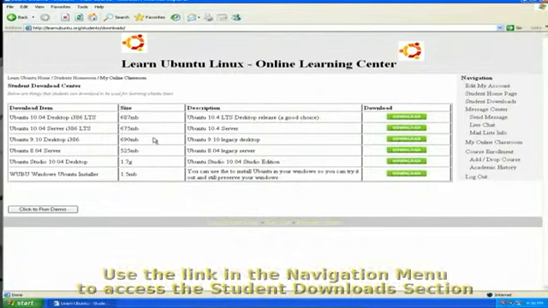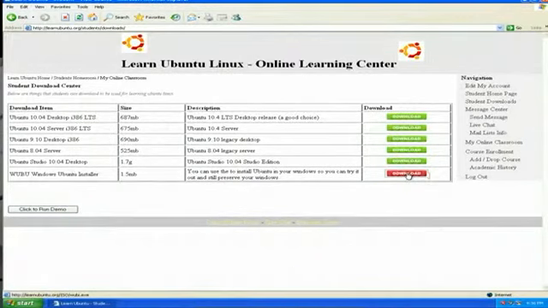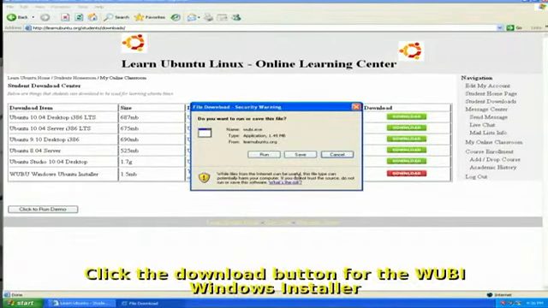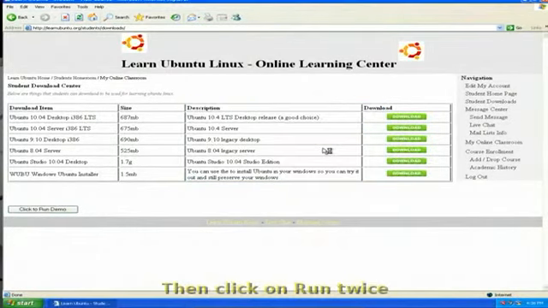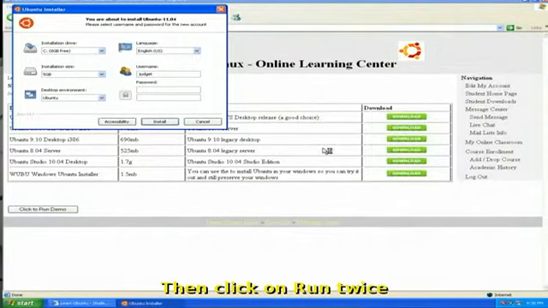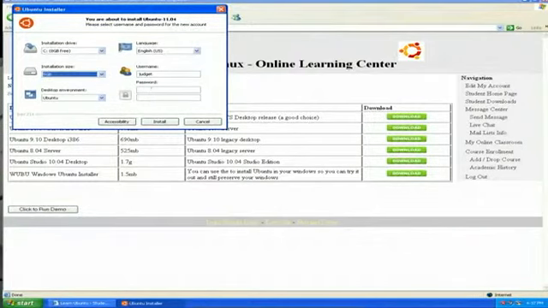Rather than installing a full version, for this option we click the WUBI, select Run, and select Run again. Let it install to your C drive. Let it have the default installation size for now. You can make that larger if you want to. We'll leave it at 5 gig for now. Actually, if you're serious, I would make it a little bigger.